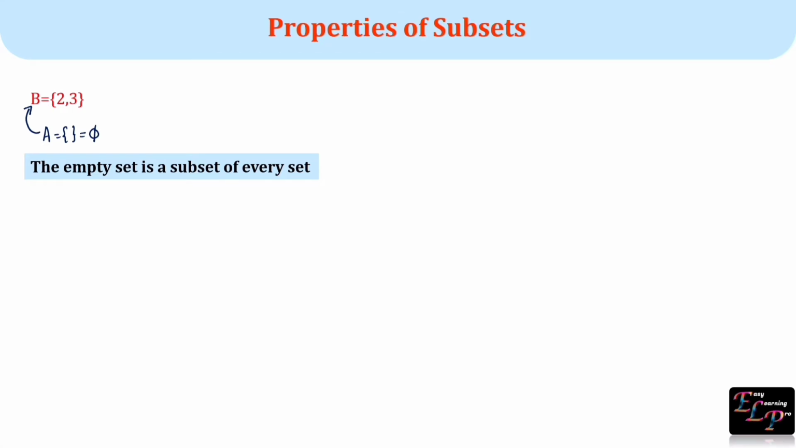Now let us consider all the possible subsets for set B. We can have null set as a subset, element 2, 3, 2 and 3. These are the possible subsets for set B.